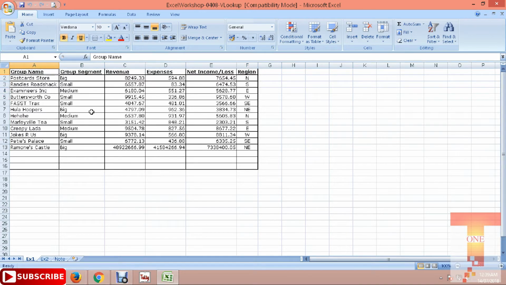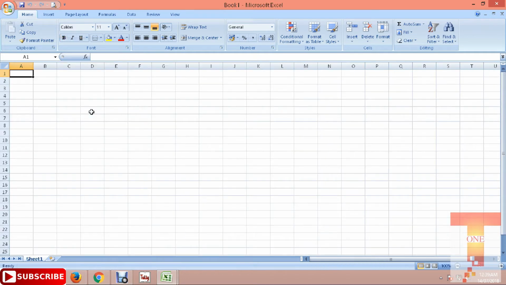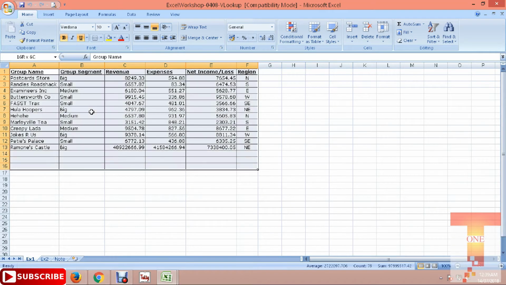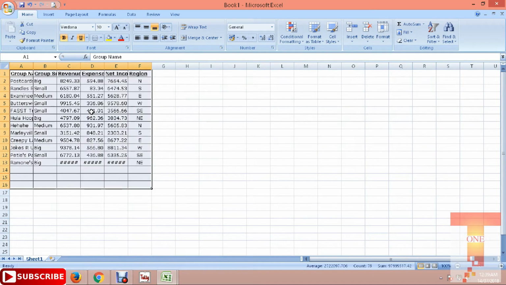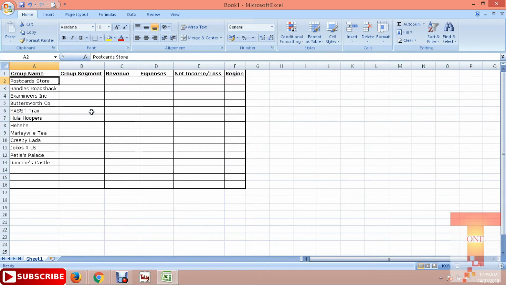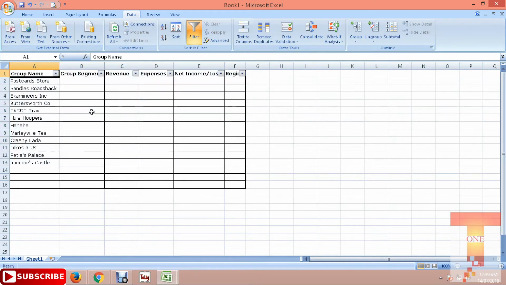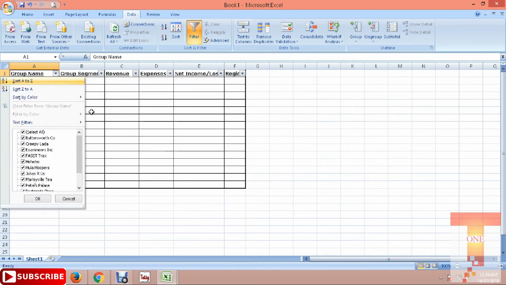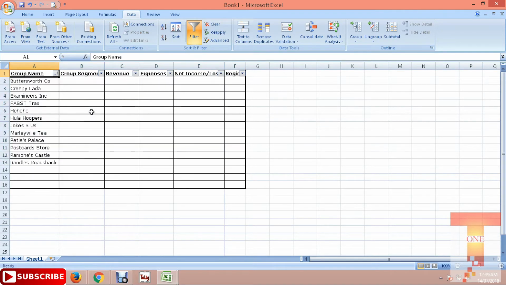So suppose I copy and paste the same format here, and by mistake all this information got deleted by myself, okay, and on the contrary I just click on sort.